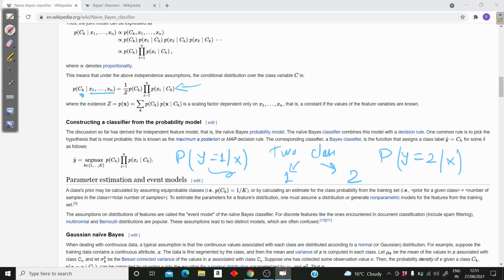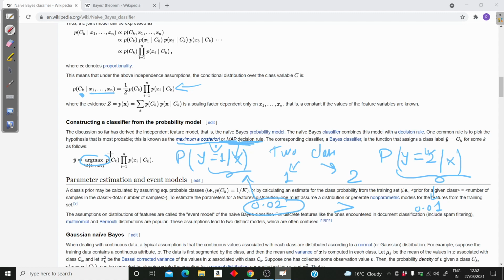Then I'll decide the class for my given x, which is unseen data, whether it belongs to class 1 or class 2 based on the values. Which one is greater? That's why it's argmax. Let's say I get this as 0.02 and this as 0.01, then this is greater, so I'll decide this. And that's why it is called maximum a posteriori probability, or the MAP decision rule.